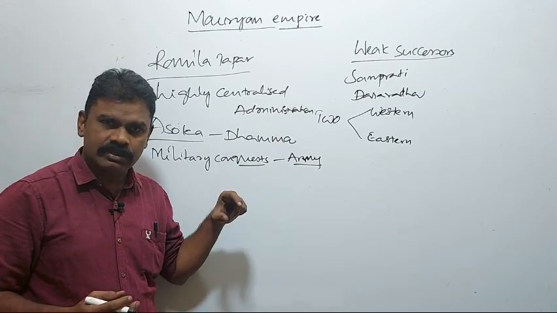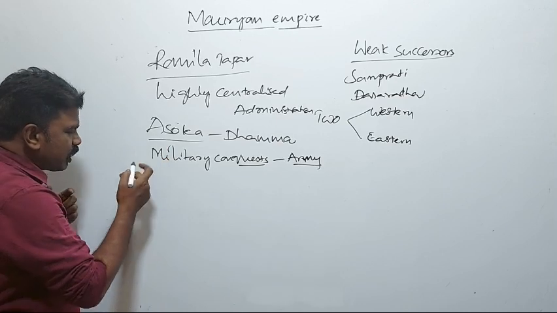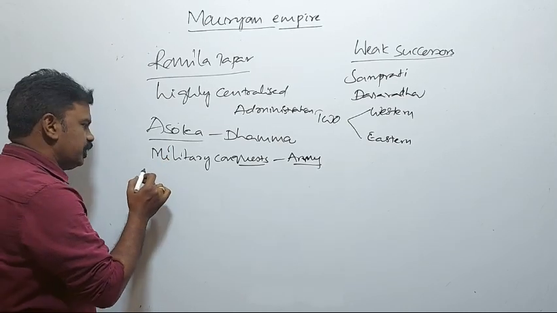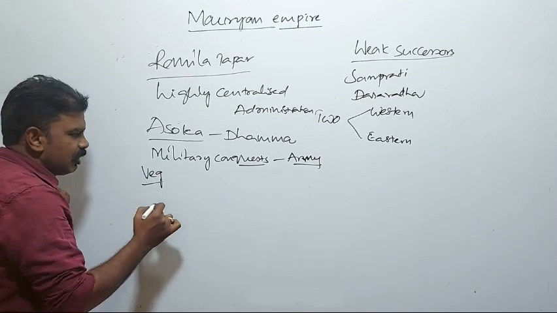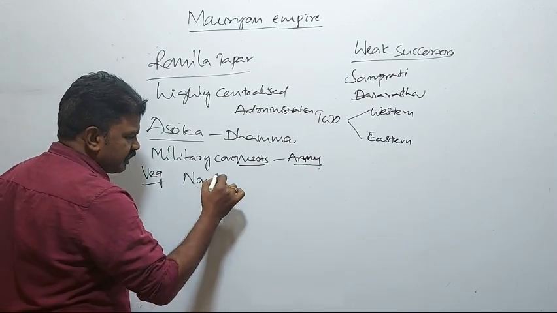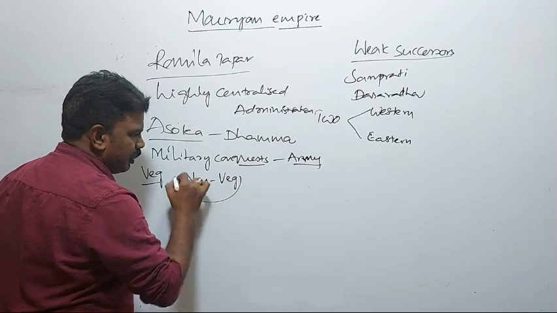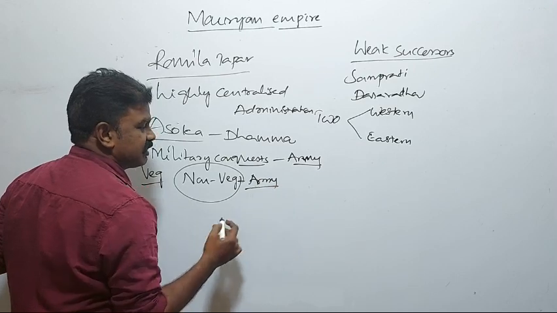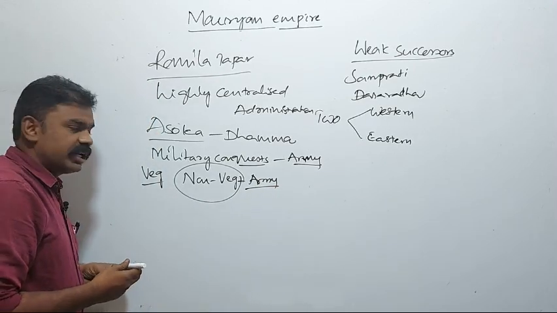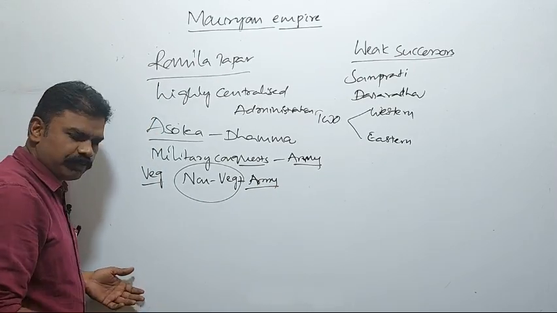This was one cause. Another one: Asoka said to eat only vegetarian food, and he avoided non-vegetarian food. That's why army soldiers did not get strengthened. They were not given good food.